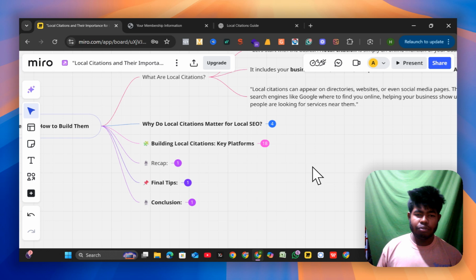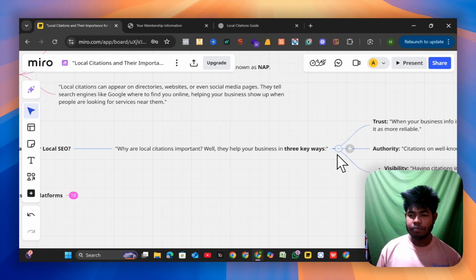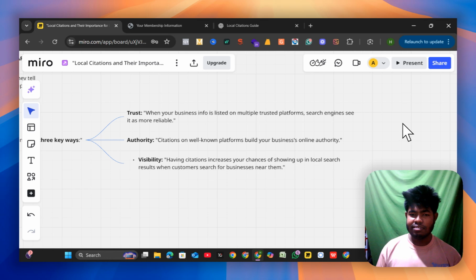Second, why do local citations matter for local SEO? Why are local citations important? Well, they help your business in three key ways. First, trust. When your business info is listed on multiple trusted platforms, search engines see it as more reliable.